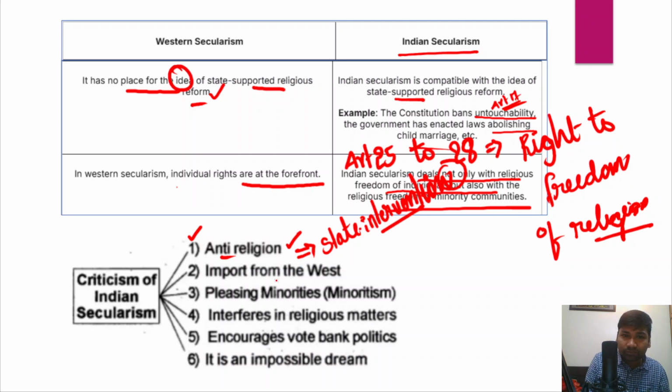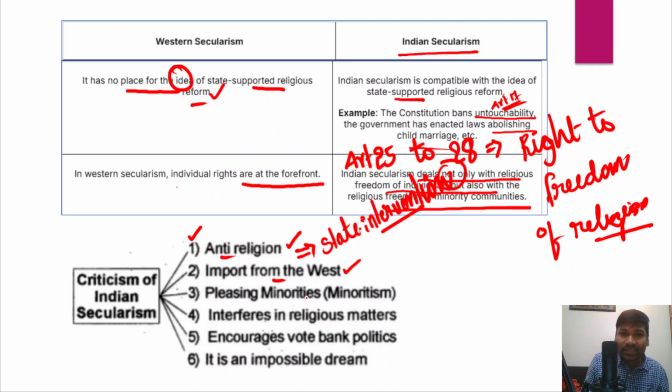And secondly, secularism is a Western concept, right? It is not an Indian concept, it is a Western concept. Its origin traces back to the West, particularly present day Europe. Therefore, the Western idea of secularism will not suit the Indian context, because India is a multi-diverse, multi-religious society. That is what the critics have been arguing, that secularism is of Western origin and would not suit the Indian context. Therefore, secularism has no meaning in India.